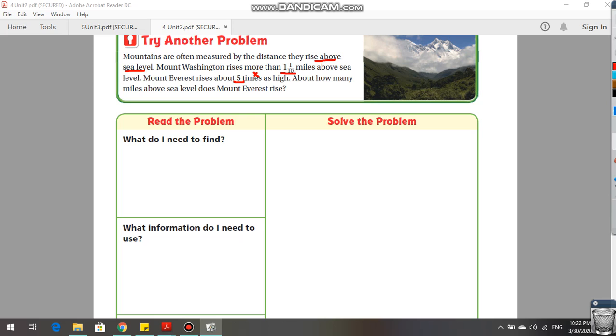So what do I need to find? How many miles above sea level does Mount Everest rise? So I'm going to say 5 times 1 and 1/10 equals. Okay, first step is what?